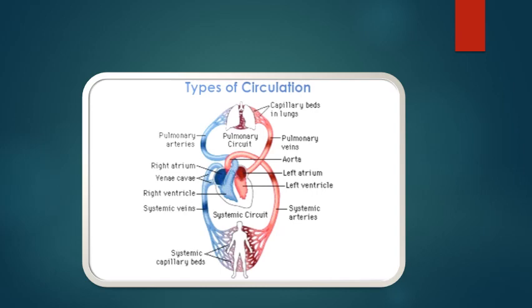This is pulmonary circulation. And in the systemic circulation, the deoxygenated blood comes to the heart from the whole part of the body, and the oxygenated blood goes from the heart to the entire part of the body. This is systemic circulation.